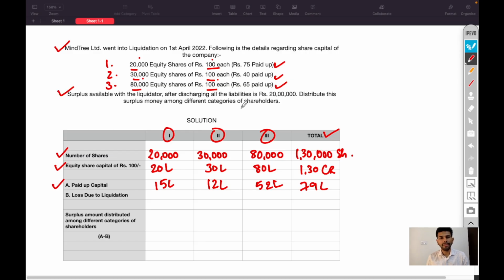Surplus available is 20 lakh rupees. So the balancing figure will be loss due to liquidation. 79 lakh minus 20 lakh, 59 lakh rupees loss due to liquidation.